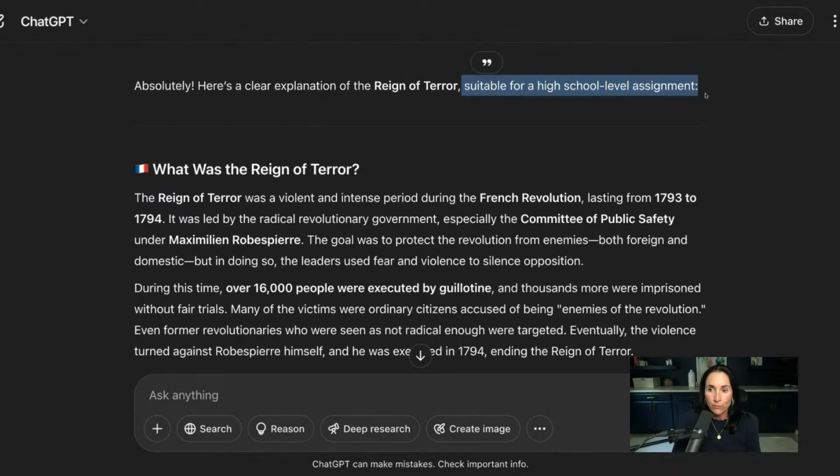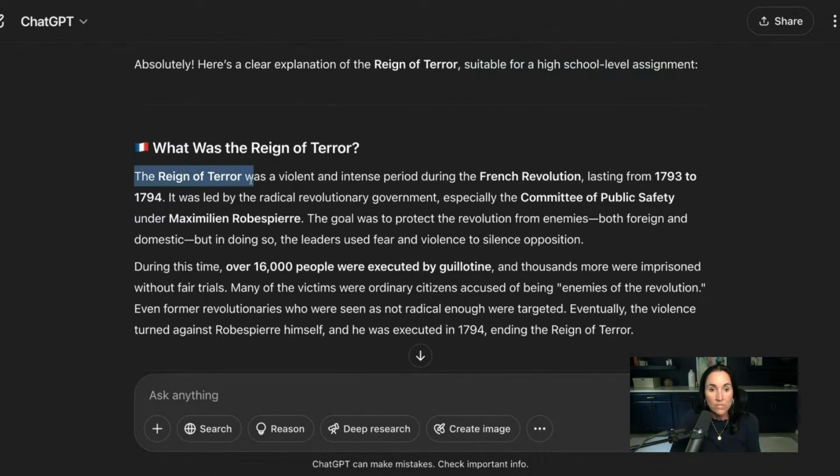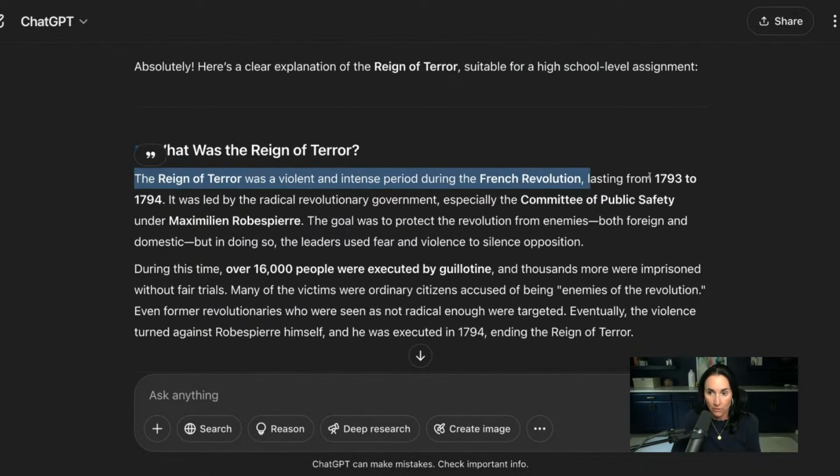Notice it did this. It's reminding itself that you're a high school student. Okay. So it says the reign of terror was a violent and intense period during the French Revolution, lasting 1793 to 1794. So that's interesting. It was only a year. I was under the impression it was longer. Maybe you didn't know that it was only a year.